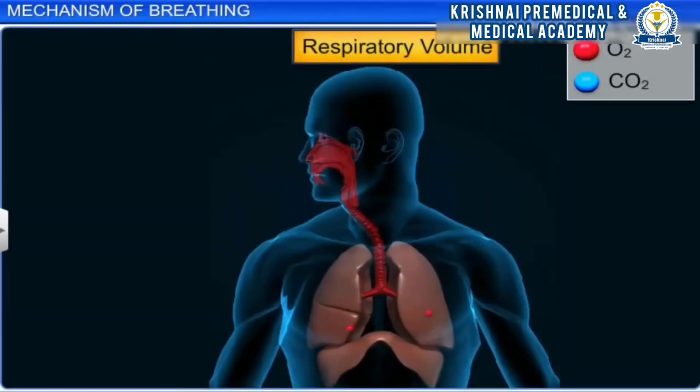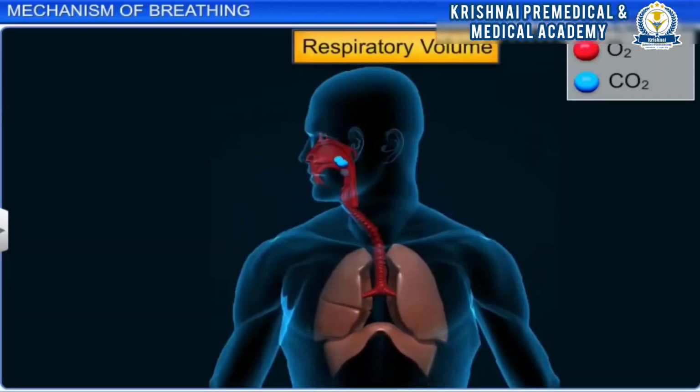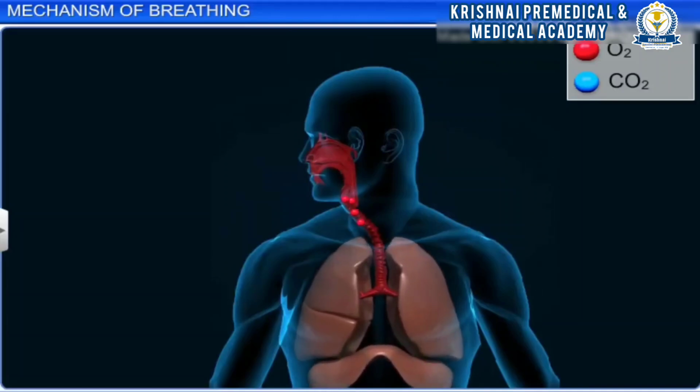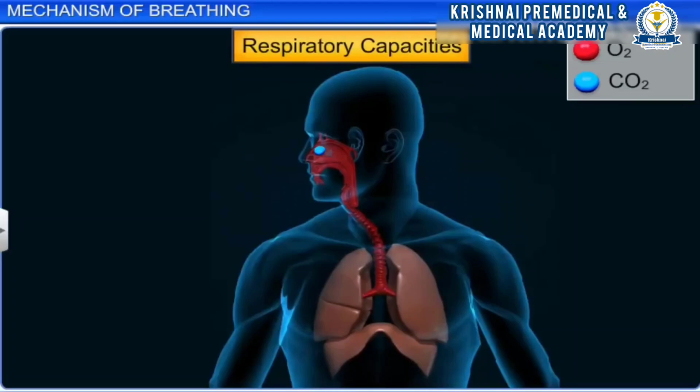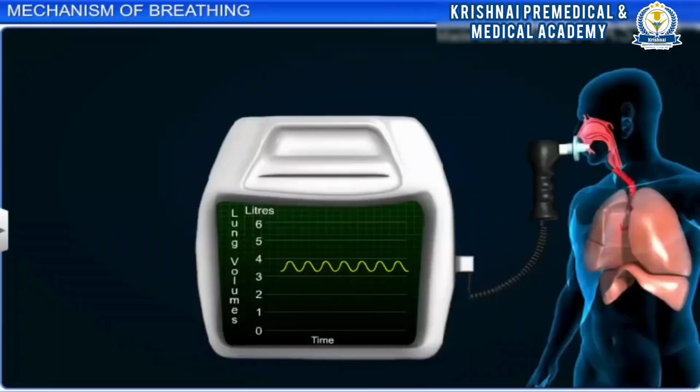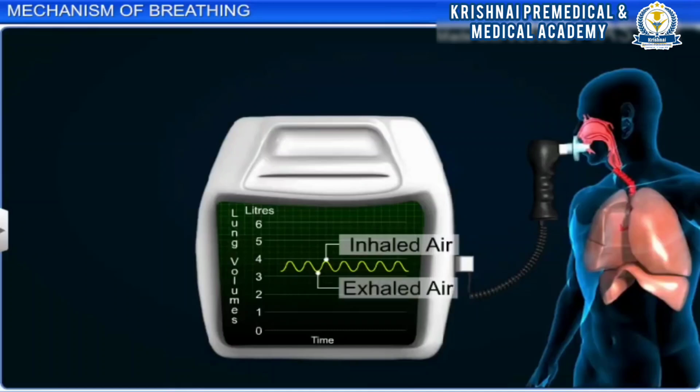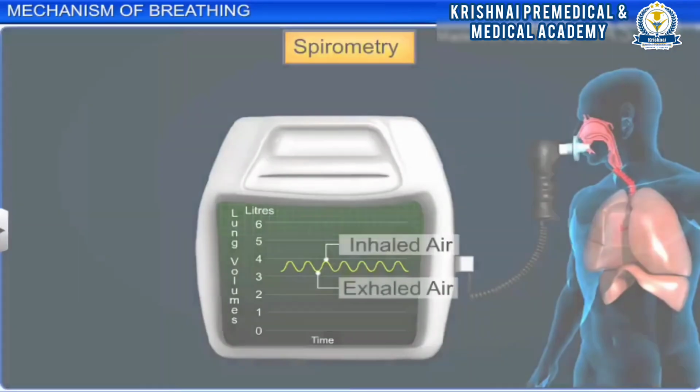The volume of gas contained within the lungs is called respiratory volume, and different combinations of lung volumes are called respiratory capacities. The volume of air inspired and expired by the lungs can be estimated by a procedure called spirometry.